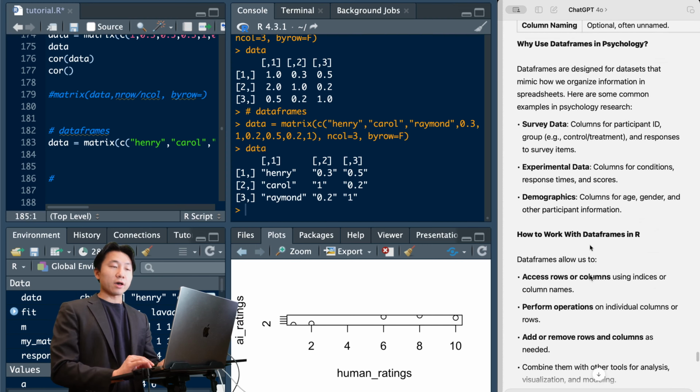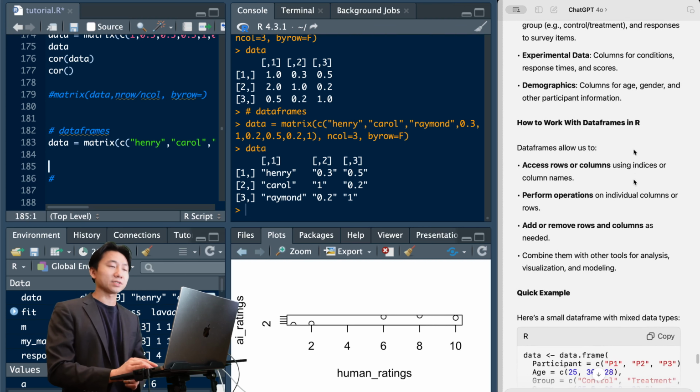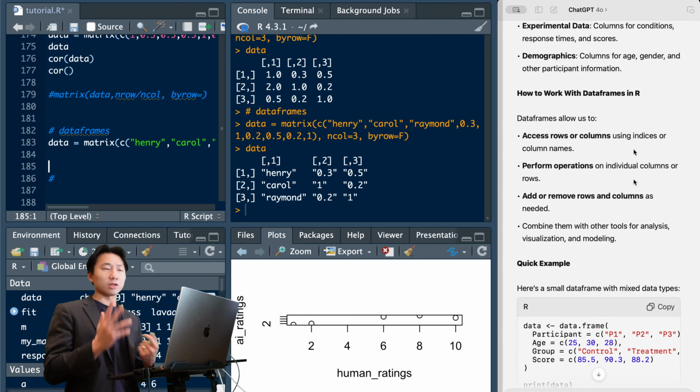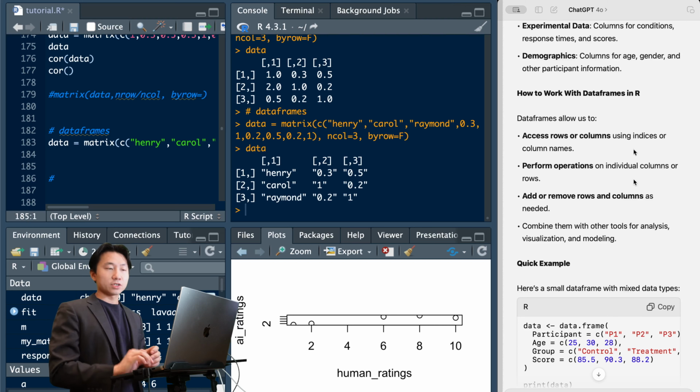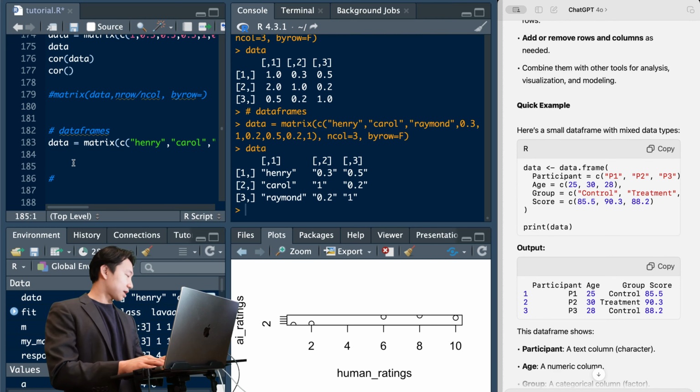So survey data has participant IDs. Experimental data has different columns for different conditions and response times. We need columns for demographics, age, gender, and other participant information. So then let's see here. Let's dive into a simple example.